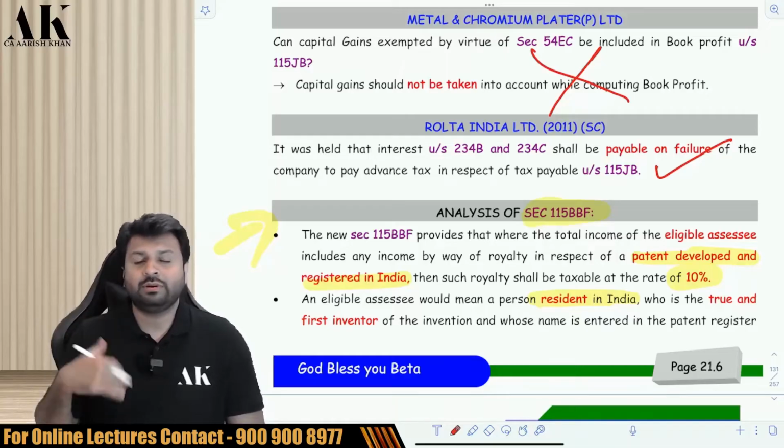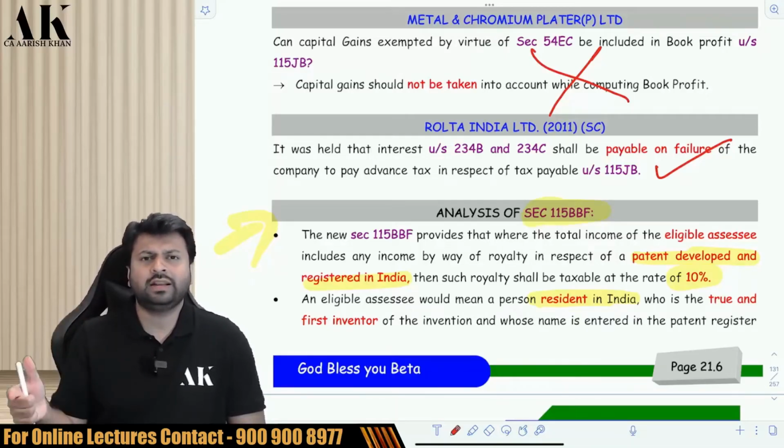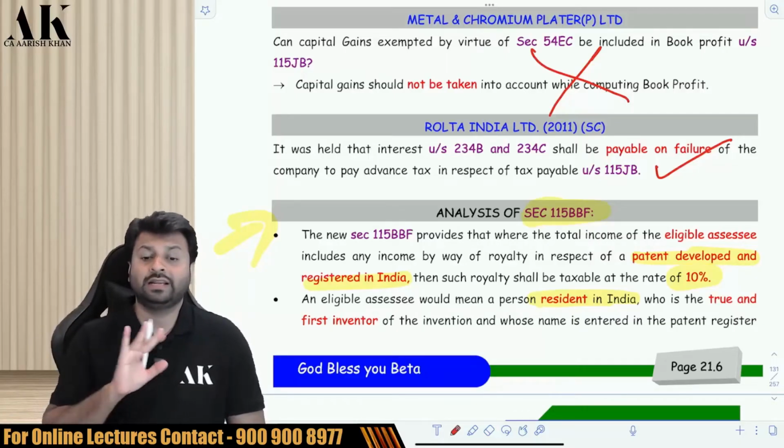An assessee who is liable for MAT has to file the return, has to pay the taxes on time, has to follow the deadlines of the advance tax, has to deduct the TDS, and has to pay the TDS. In case of any default, the way other companies are penalized, the same way this company will also be penalized. Whether you are following MAT or not, it doesn't matter in that case.